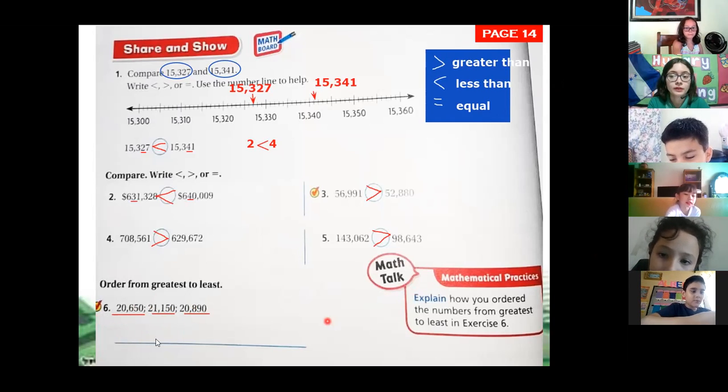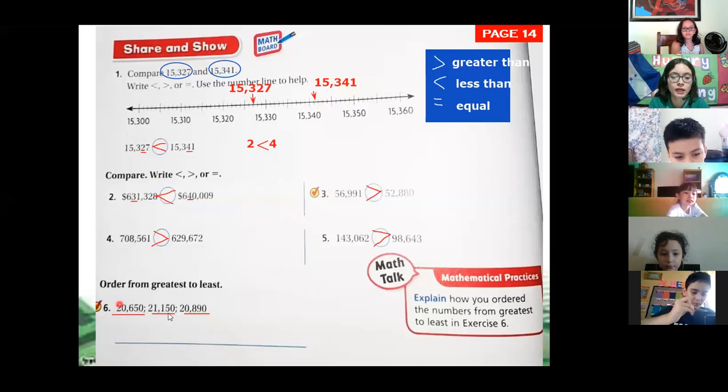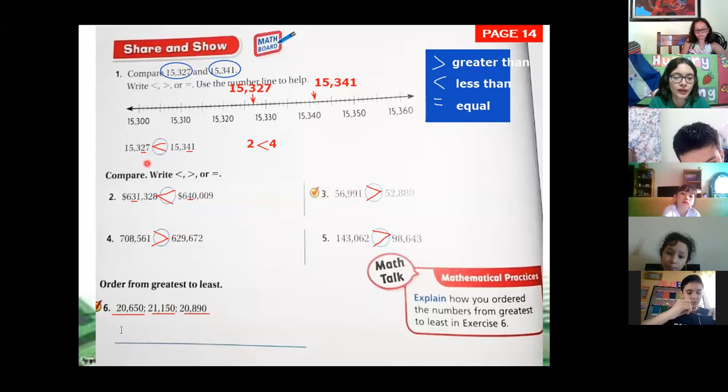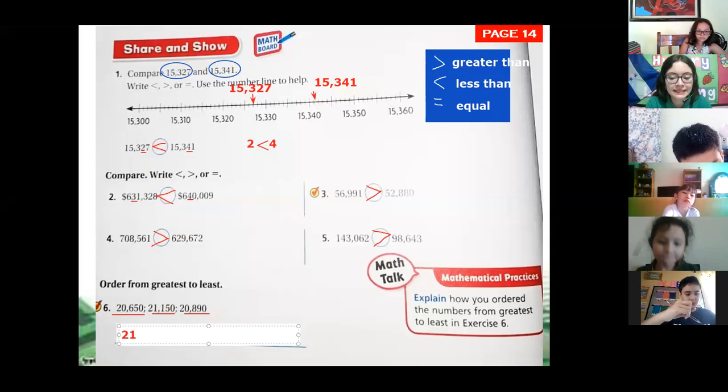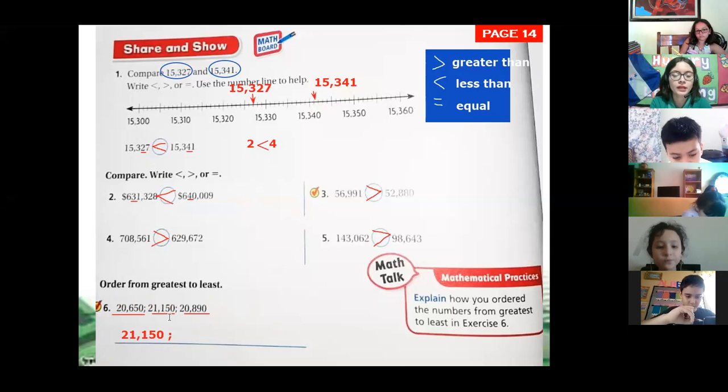Which number? The last one, this one, 20? The second one, sorry. The second, 21, that's right. Number 21,000 is the greatest. So let's write 21,150. Then we make a semicolon. Which number is the second greatest?